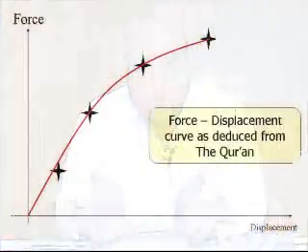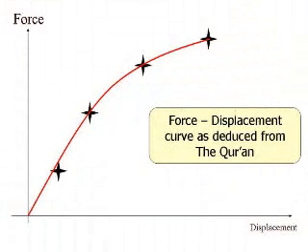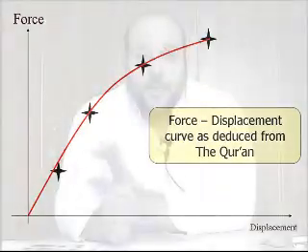And that continues until a certain point in the material where all the woven rope connections are broken, and thus the material fractures. And that's point number 4, and we end up with the figure shown on the screen. Now, how to prove this from a scientific point of view? This is completely deduced from the Noble Quran. This is a prediction of what the force displacement curve will look like, from the last revelation of Allah God to people in the Noble Quran.